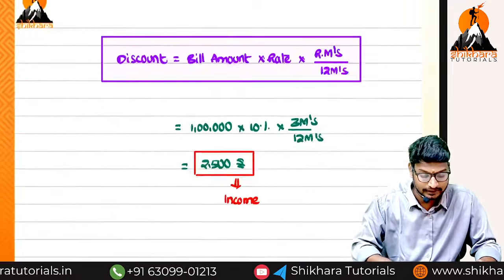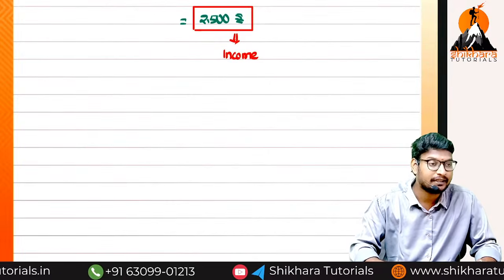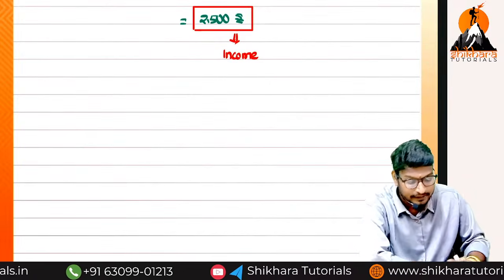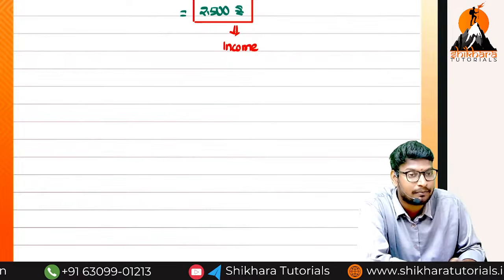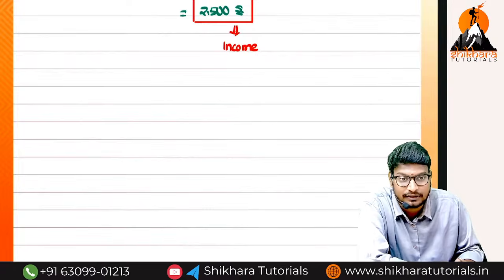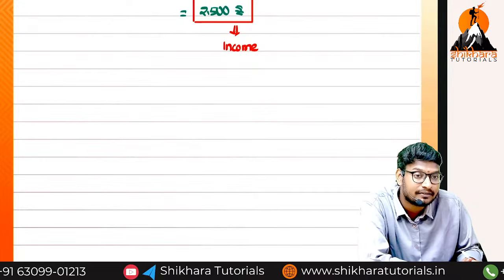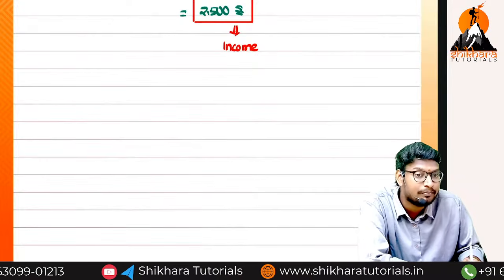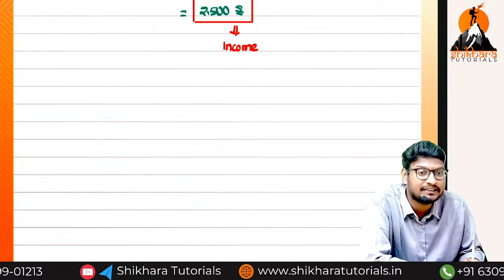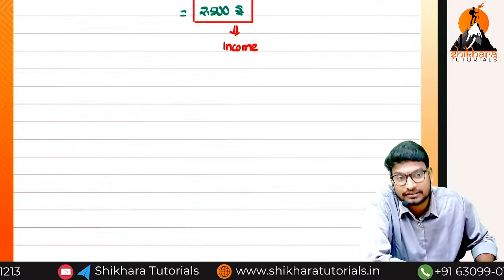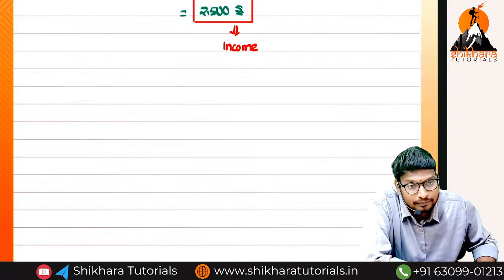Okay, now we are seeing the accounting treatment on this. Does rebate come into the picture or not? Rebate will not come into the picture if both the dates are in 1 year. Both dates means the bill drawn date and the bill matured date. If they fall in 1 year, there is no rebate on bill discount.